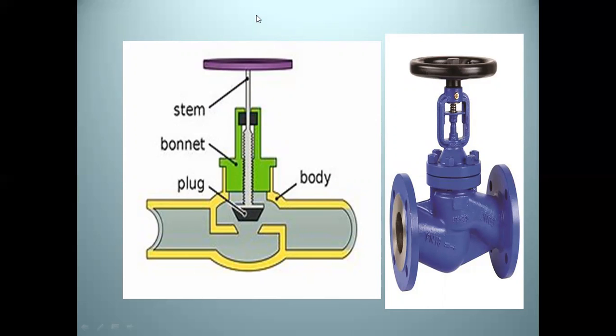It is a very easy concept. Please remember these types of valves. In the last lecture we discussed the types of joints, and in today's lecture we discussed the types of valves. Please remember all that.